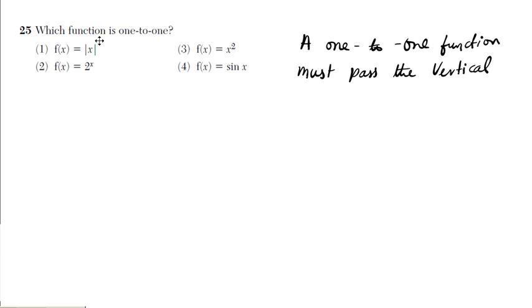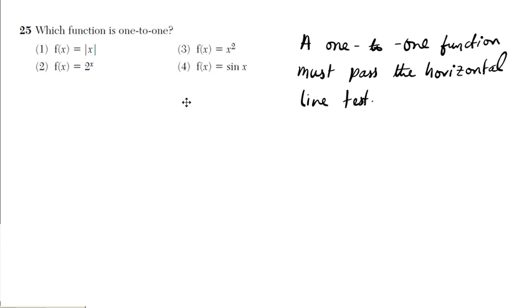If something is a function, it already passes the vertical line test. So a 1-to-1 function must pass the horizontal line test. Okay, so it must pass the horizontal line test. What on earth is a horizontal line test?